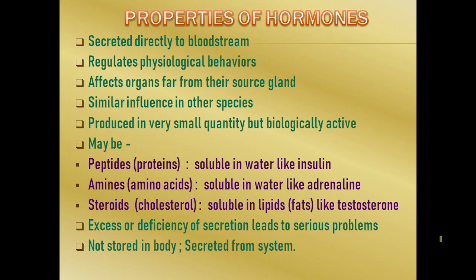They may be in the form of peptides, which are proteins like insulin, which is soluble in water, amines derived from amino acids, like adrenaline, and the steroids or cholesterol type like testosterone. Excess or deficiency of secretion leads to serious problems. They are not stored in the body, and are secreted from the system directly.